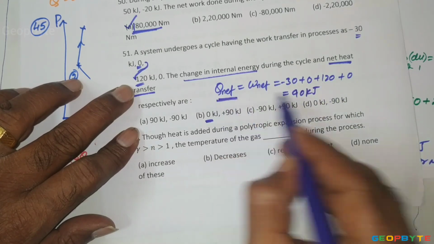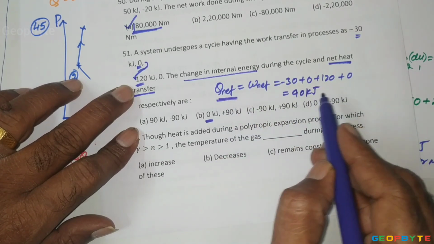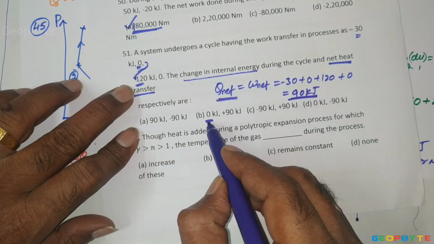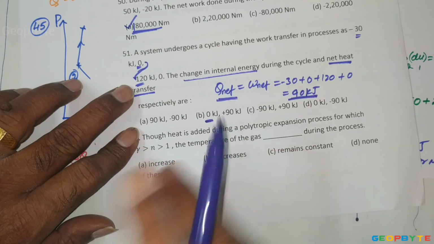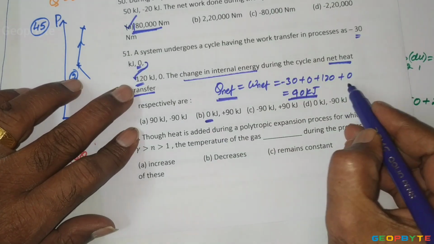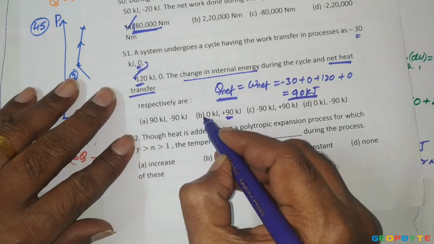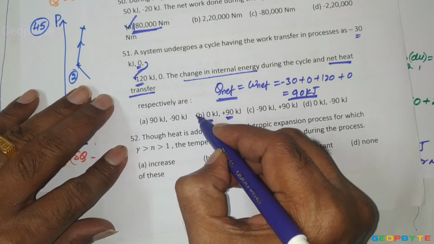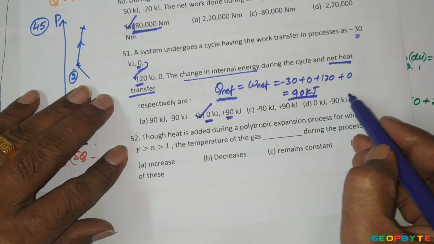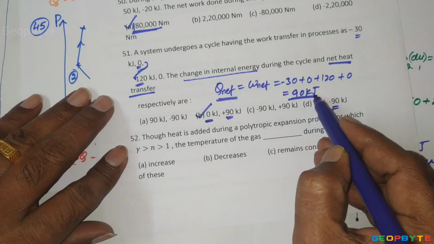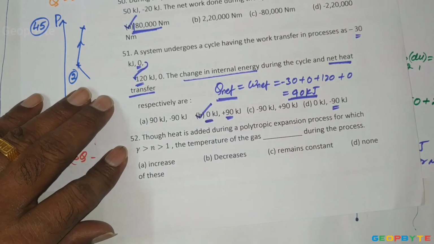So net heat transfer equals 90 kilojoules, whereas the change in internal energy for any thermodynamic cycle is 0. Therefore plus 90 and 0, option B is correct. In option D, it is given minus 90, but net heat is not negative; you got positive. Therefore option B is correct. Thank you very much.